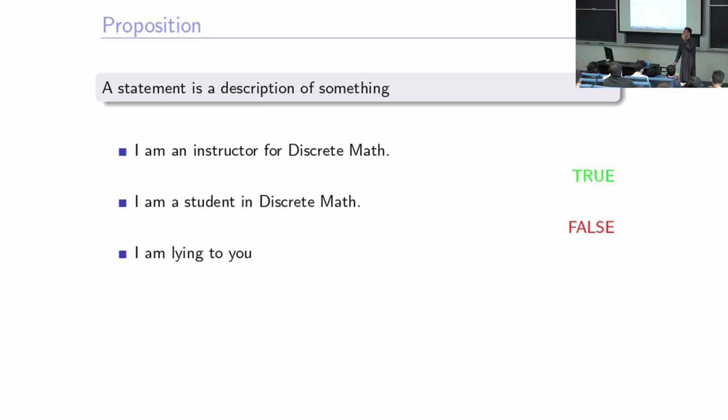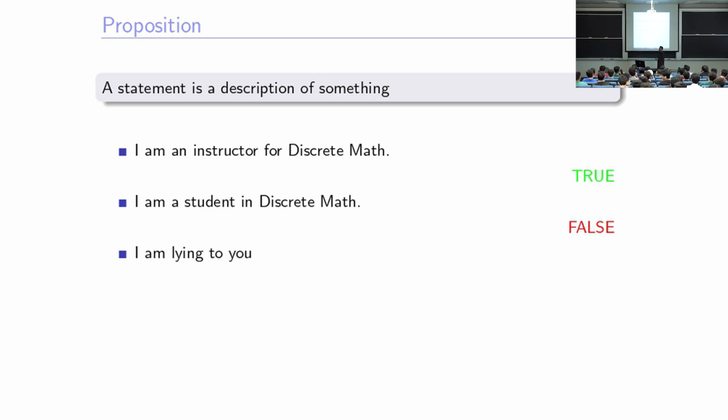Any other idea? This statement, I am lying to you. It's a true statement, false statement? It's neither. It's incomplete information. That's a good way. It's false. So I'm not lying. Thank you. Yes? What is my previous statement? This is my statement. Anybody else? Say something, yeah. It can be either of them. It could be either of them.